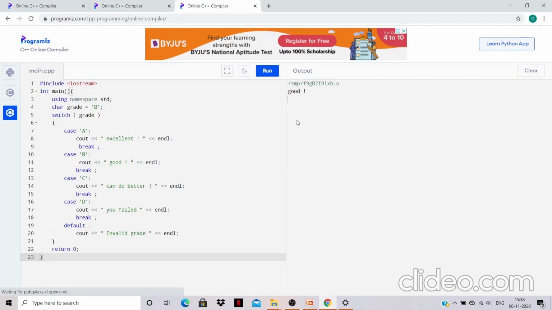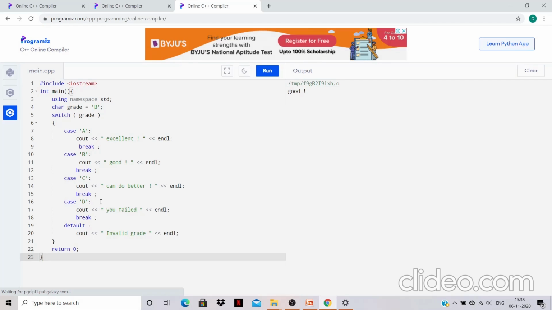So now in this, the value of grade is B. Since the value of the constant of the first case is not B, that case will not be executed, and good will be printed. The break statement will terminate the switch statement without checking the rest of the cases. We are using the break statement here after every case because we want to break out.